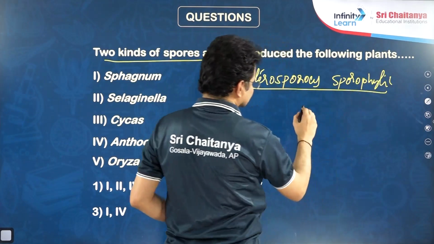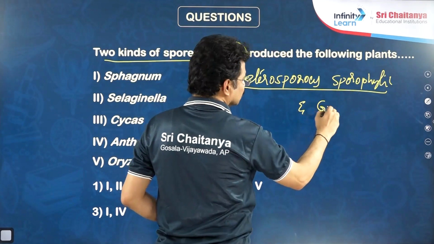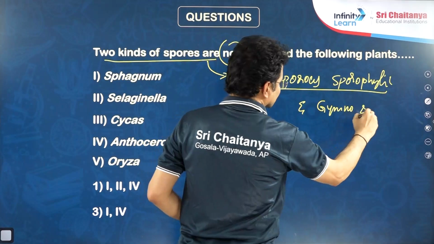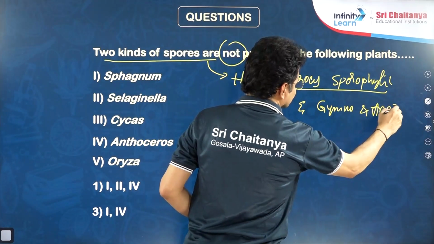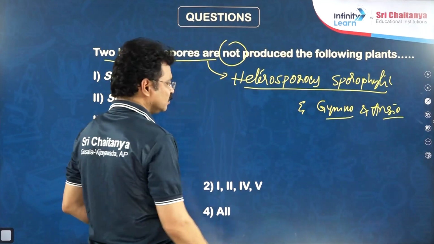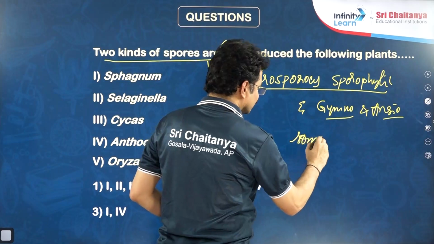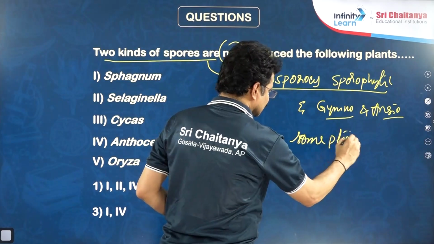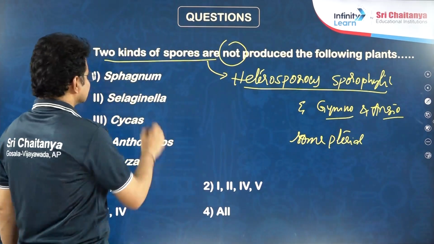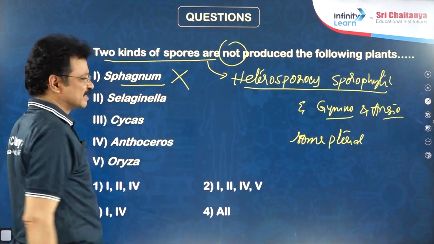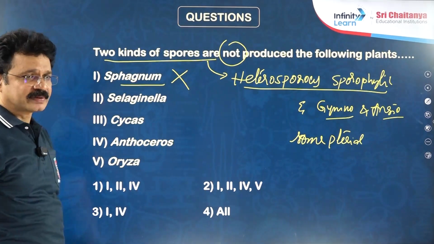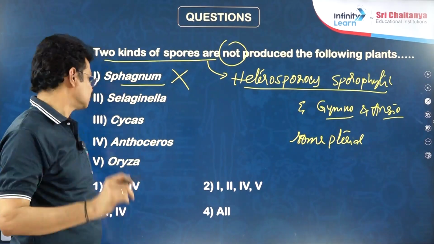Heterosporous sporophytes are found in all gymnosperms and angiosperms, and in a very few pteridophytes like Selaginella and Salvinia. Sphagnum is a bryophyte, so it is not an example of heterosporous. Sphagnum is an example of homosporous.